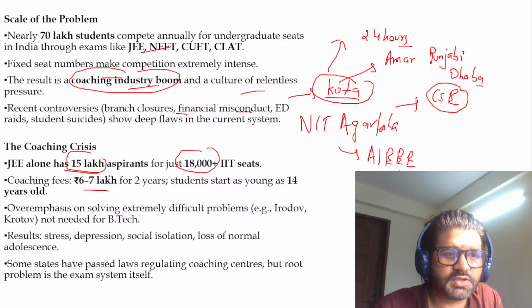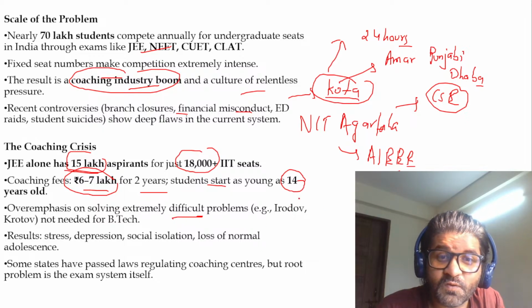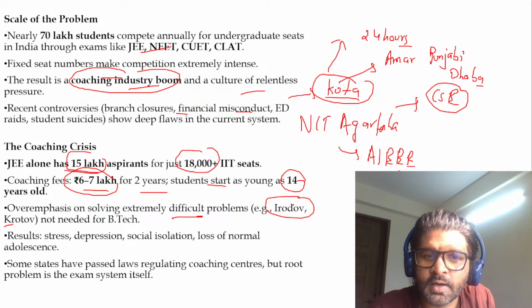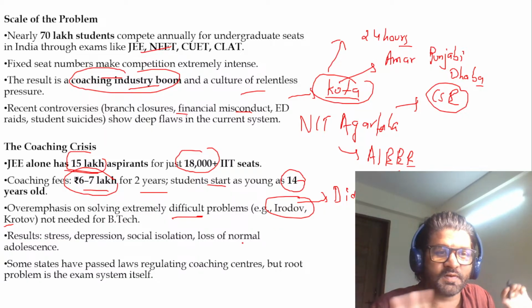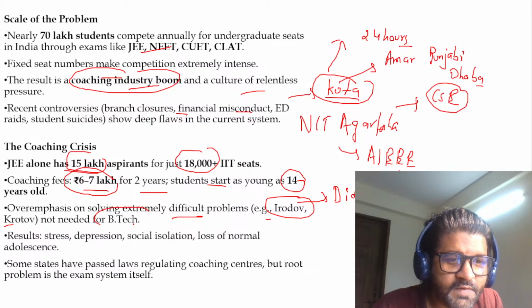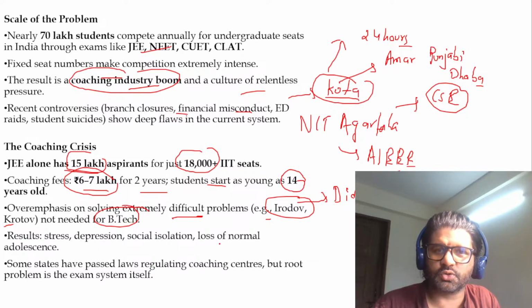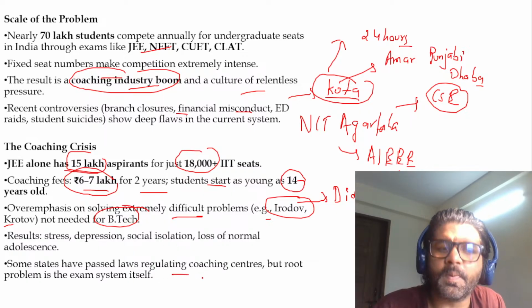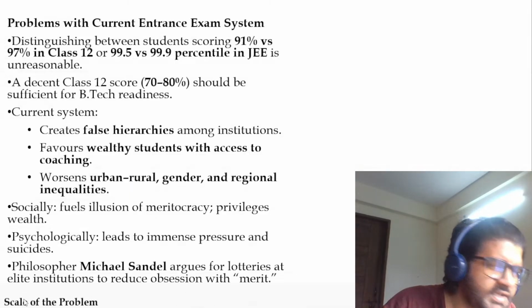So coaching fees are 6-7 lakh for 2 years. Again, you can see here, students, kids, a 14-year-old kid. You are putting too much pressure on them. Irodov, Krotov, I have tried it, did not understand anything. I was like, HC Verma will suffice for me. I'm not able to do anything with Irodov Krotov. So they are focusing on these things, which are not even needed in BTech, bro. Results, stress, depression, suicide, and all these things. Kota has become the suicide capital of India. Some states have passed laws regulating coaching centers, but again, the problem is there, in the exam itself.